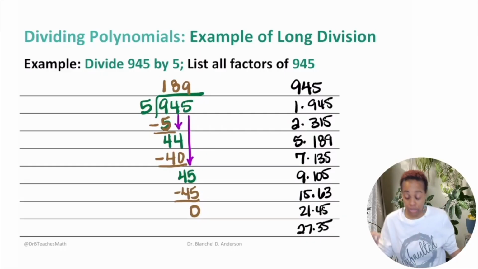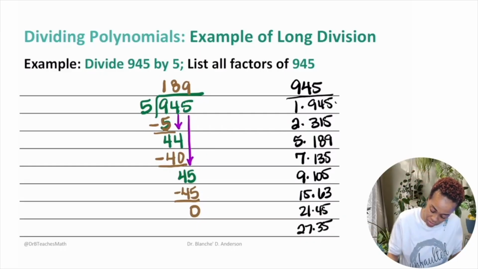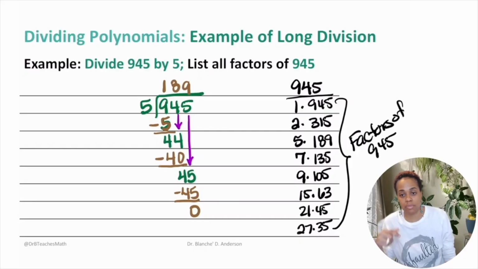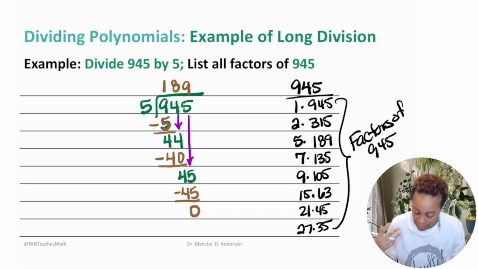Woo! So these are all the factors, okay? These are all the factors of 945. That means every single one of these numbers, when they divide 945, they divide evenly, and that means that it is a factor. Easy?